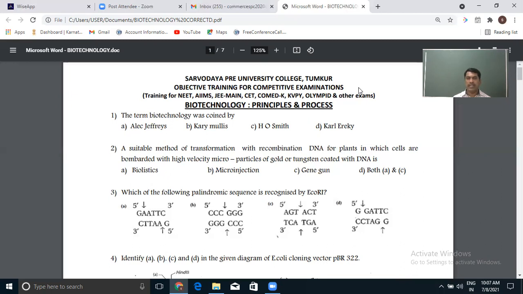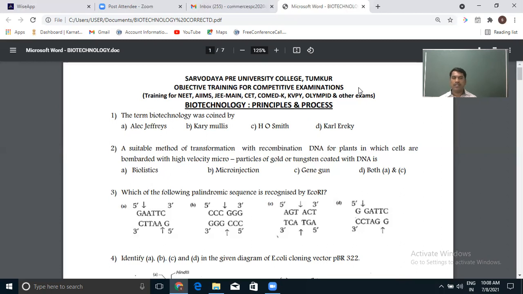In the sense, it is an enzyme which cuts the DNA at a specific point, a specific palindromic sequence. As all of you know, a palindromic sequence is a sequence of nitrogen bases which reads the same in either direction.